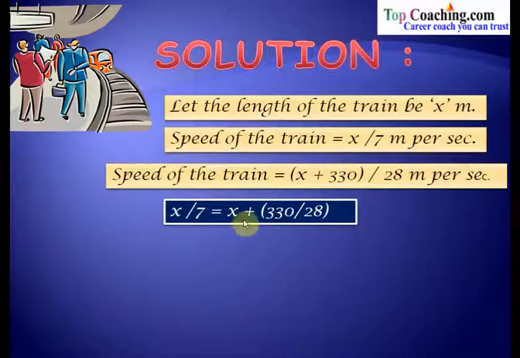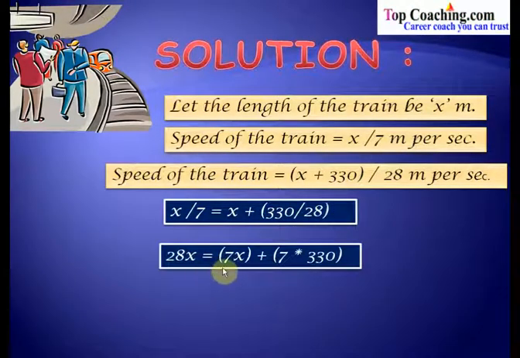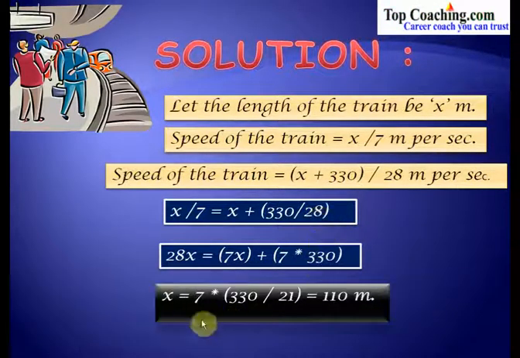Thus x by 7 is equal to (x plus 330) by 28. This further becomes 28x equal to 7x plus 7 into 330, or we get x equal to 3 into 330 by 21, which is equal to 110 meters. Thus the length of the train comes out to be equal to 110 meters. So simply using the concepts of trains that we have just studied, we've solved this problem. Many of the problems on trains come directly from this section and it is a very easy concept.